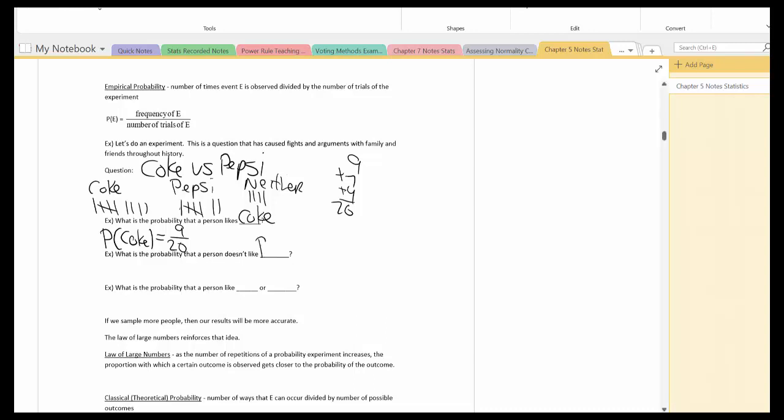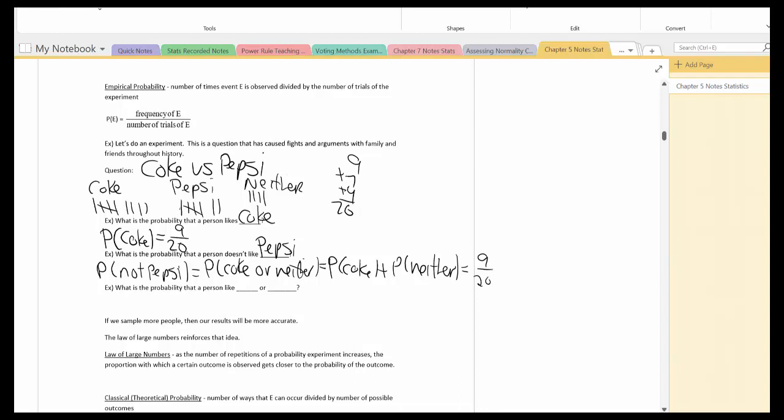What is the probability that a person doesn't like Pepsi? Well, there's a couple of different options that we can do for this. So if we're doing the probability of not Pepsi, certainly that's the probability then of liking either Coke or neither. Well, that's the probability of Coke plus the probability of neither. Well, we already know that 9 out of 20 like Coke. Adding the neither, that's going to be 4 out of 20. And that's going to be 13 out of 20. Now, that's one way to be able to do this.